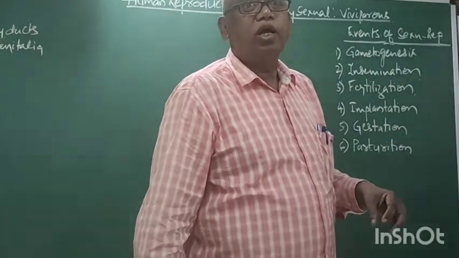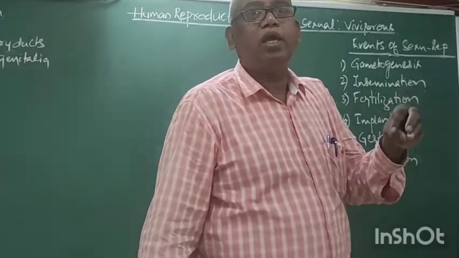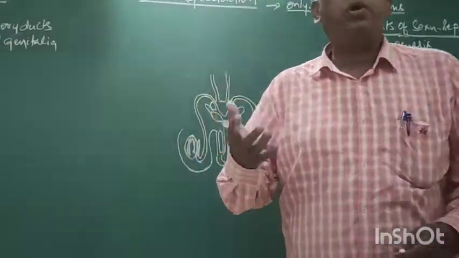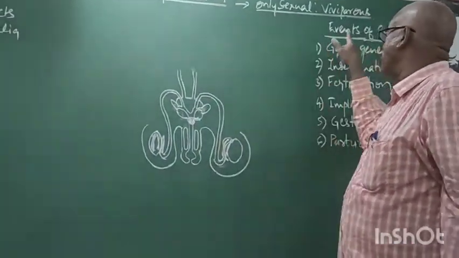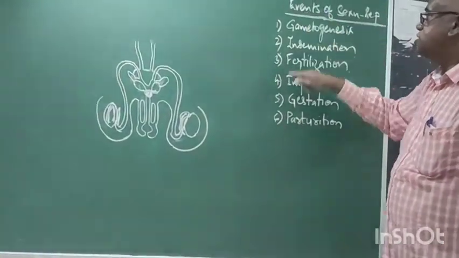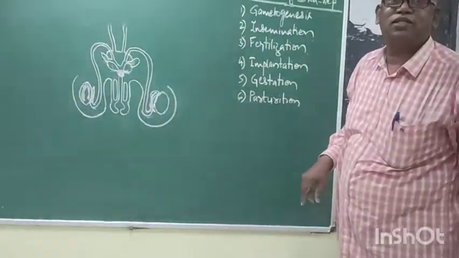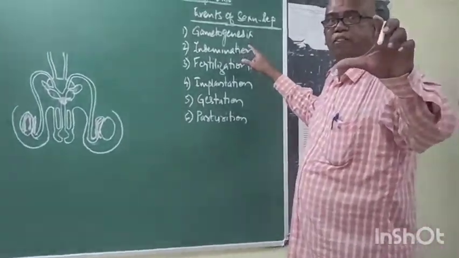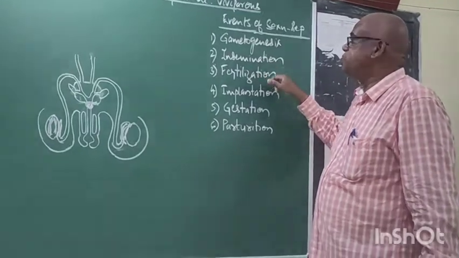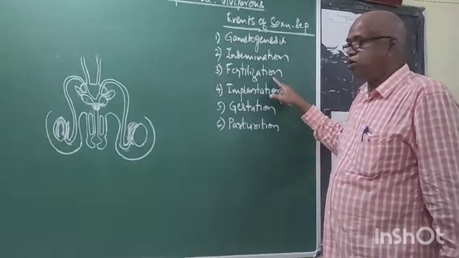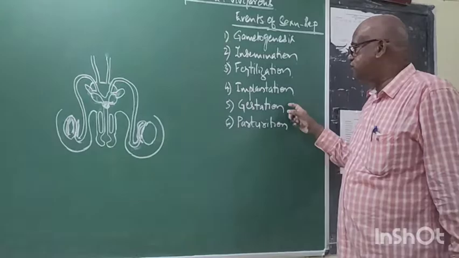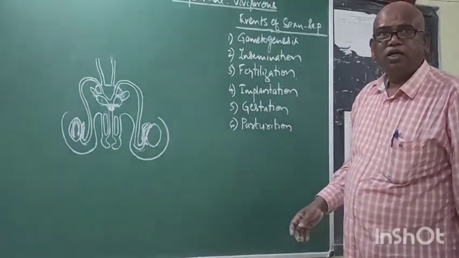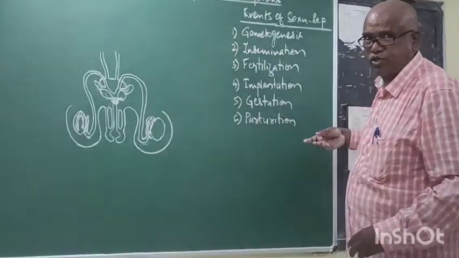If any animal gives birth to young ones, that nature is called viviparous. Our sexual reproduction contains 6 events: gametogenesis, insemination, fertilization, implantation, gestation, parturition. This is a series of 6 events.